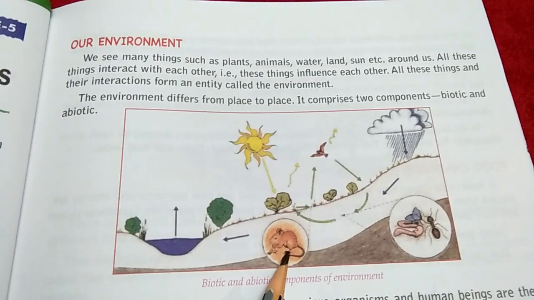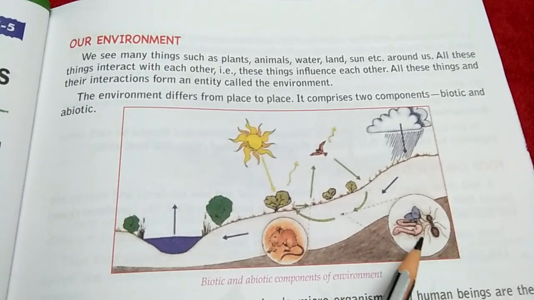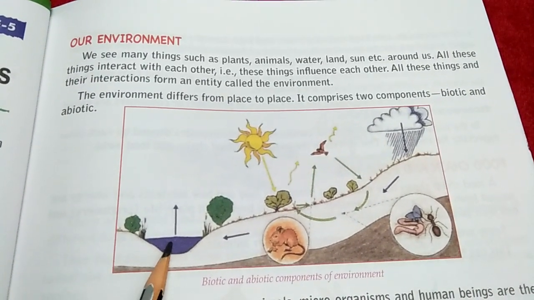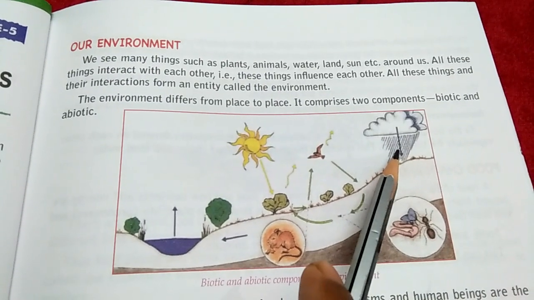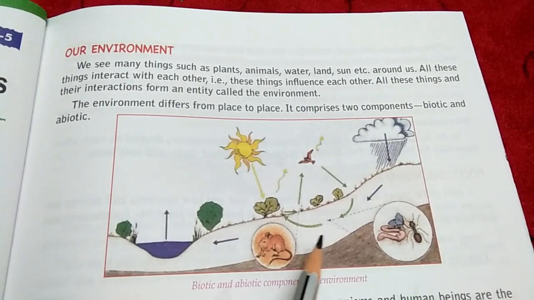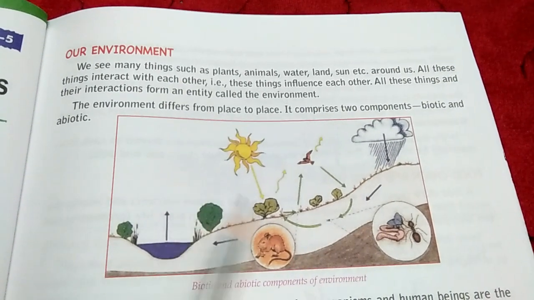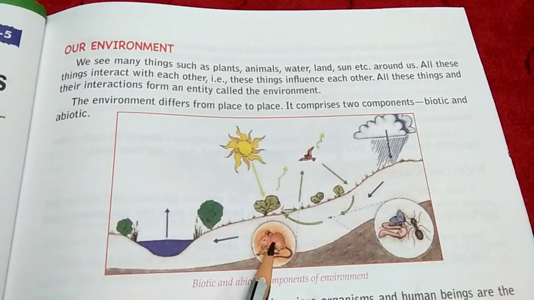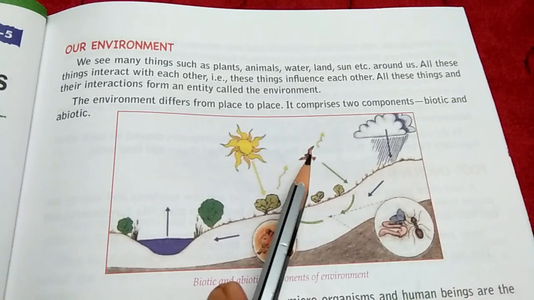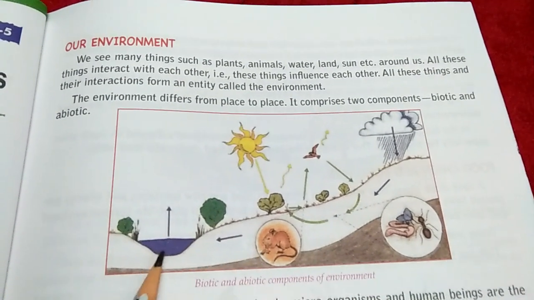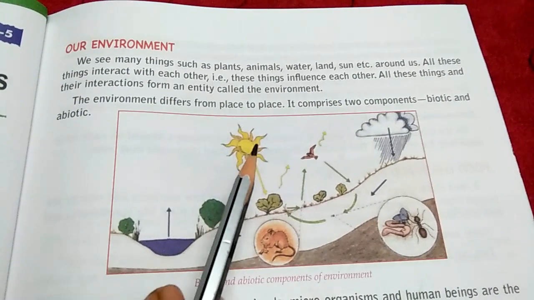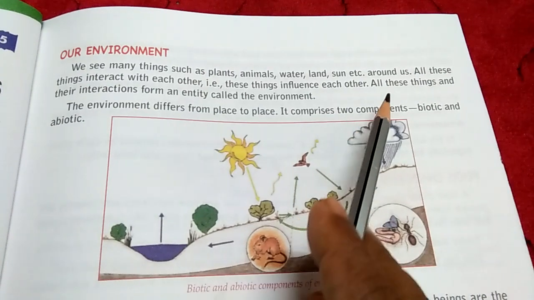Bird, rat, and other creatures, insects and all those things. Okay, living creatures. And water body, you can see a lake over here. Then rain, also rain is taking place. So these are a mixture of both living as well as non-living. These things are living: rat or ant or plant also, bird, they are living creature. Non-living: water, soil, this is land, sun. So these are non-living around us.